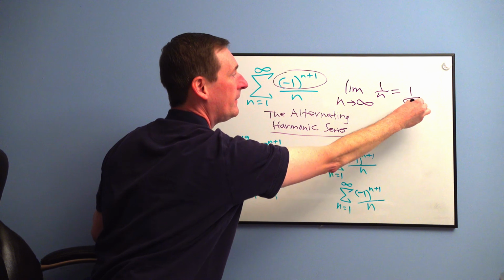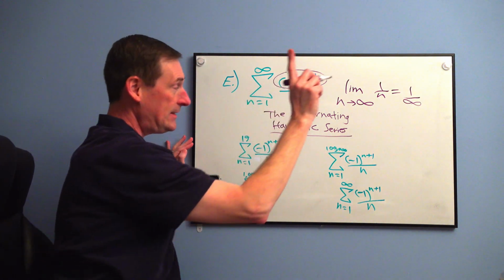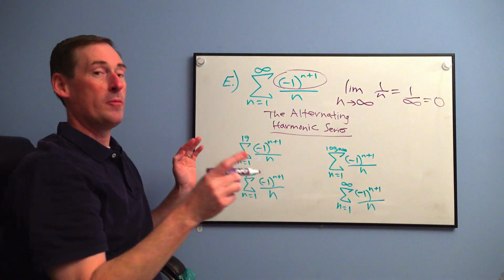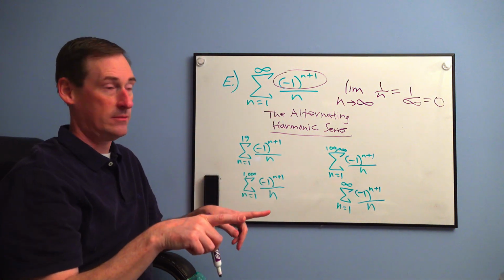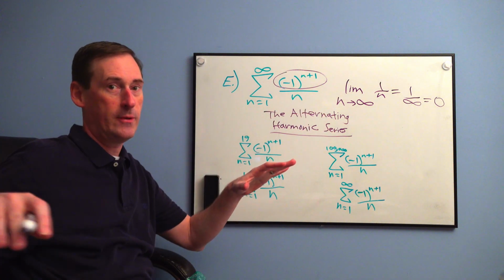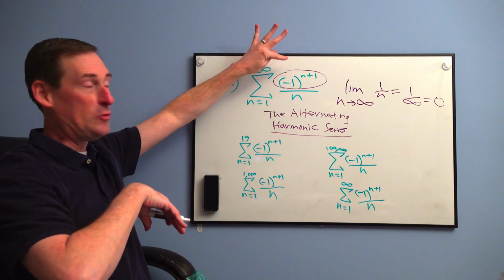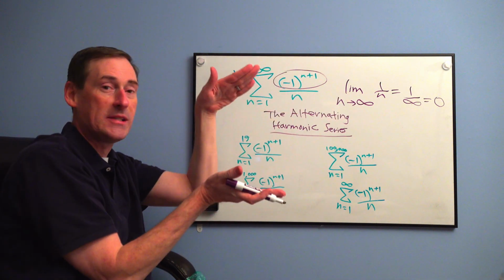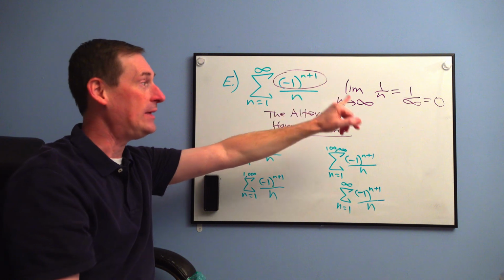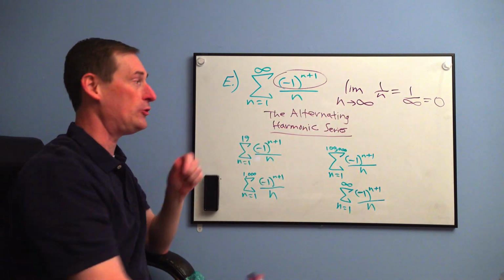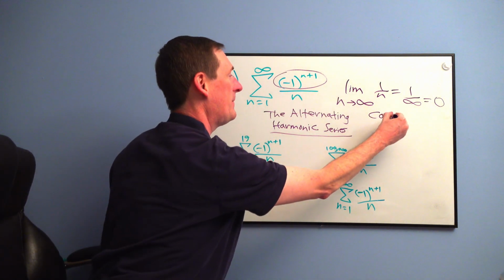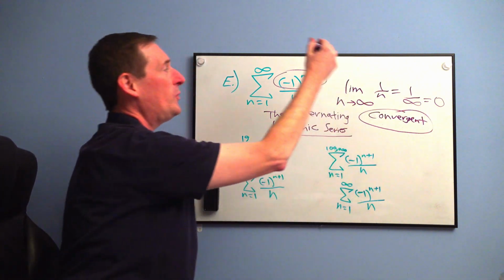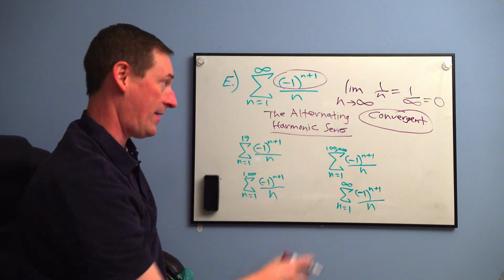So if you apply that limit and you plug in infinity, it's just a simple plug-in. 1 over infinity is 0, as discovered in an earlier chapter. Remember test number 1, the divergence test. If you get 0, it's inconclusive. But if it's alternating and you put the alternator in there, it's just enough subtraction of every other term to settle it down. And if you get 0, it is conclusively convergent this time. So this is a convergent series. The slight difference between having the oscillator and not having the oscillator.